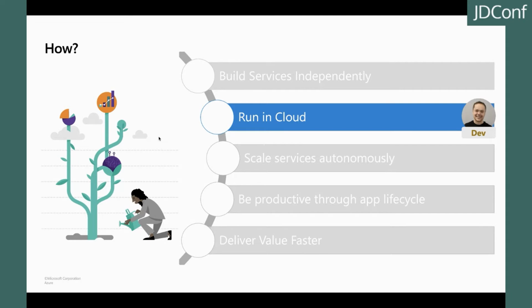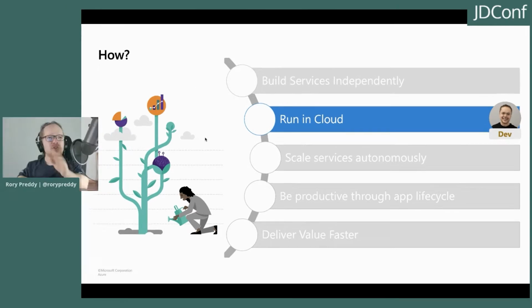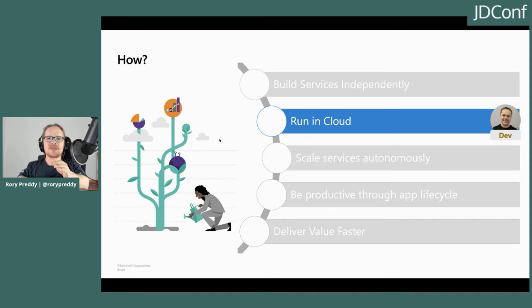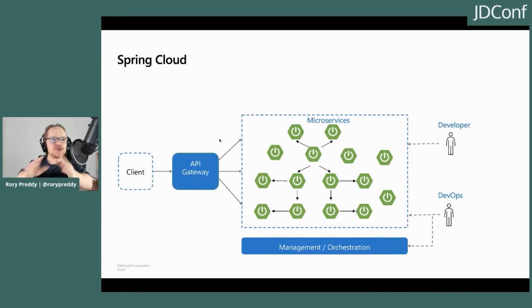So that's how you build your services independently. Let's now discuss building services and running them globally and running them in the cloud. To achieve this, I'm going to use Spring Cloud as my base framework. So Spring Cloud provides 4 key modules necessary for our microservices.